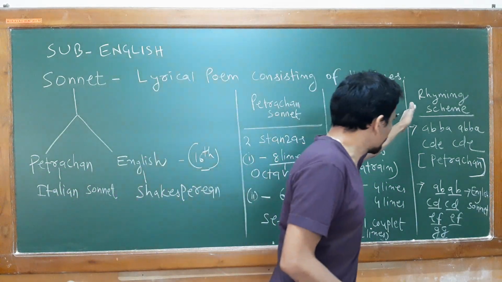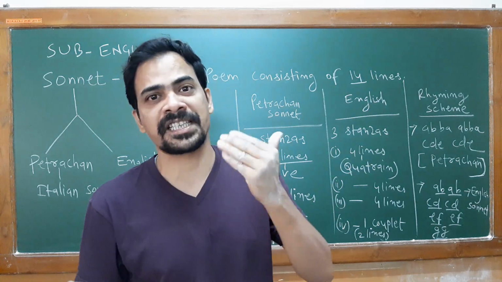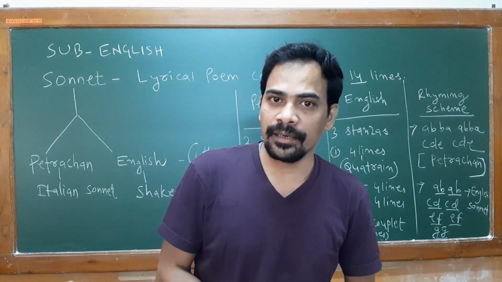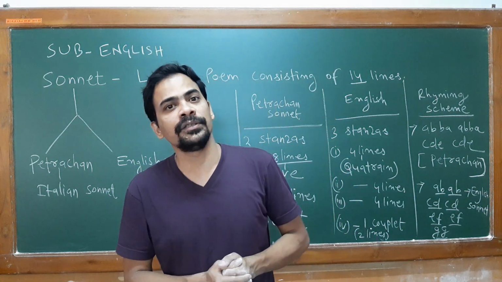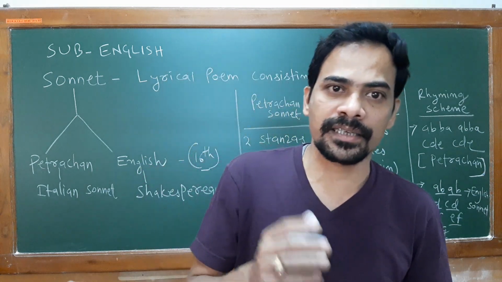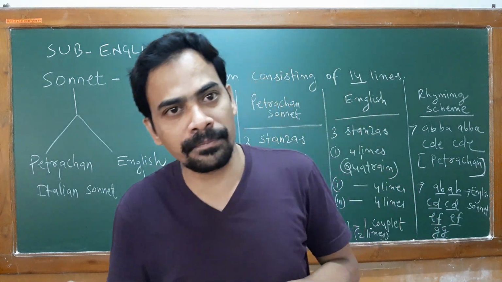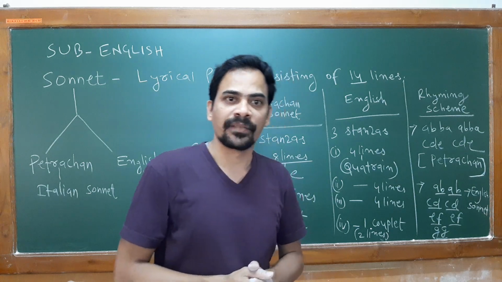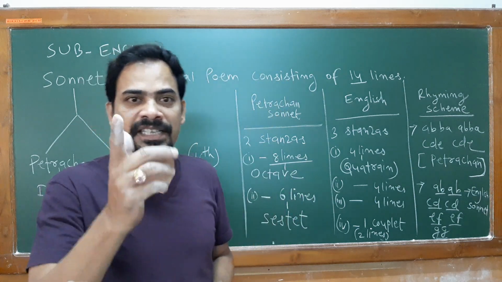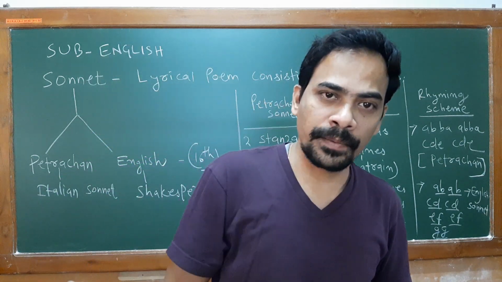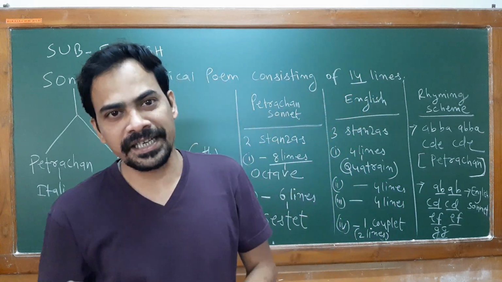Plus I showed you the rhyming scheme. I hope the message is very clear to you. In my next video, I will display one poem and show you how we differentiate between Petrarchan sonnet and English sonnet.